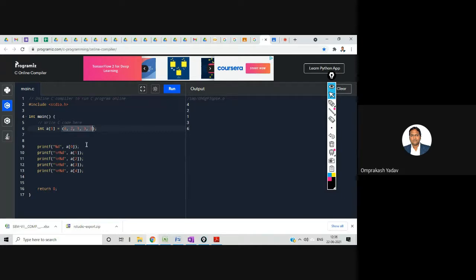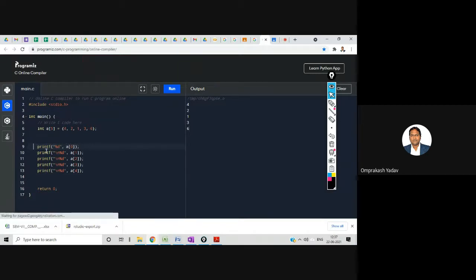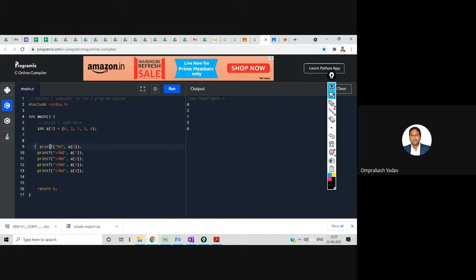Now this is a very simple program where I've stored 5 elements inside the array, and I try to display them with the index number. Let's say suppose there are 100 elements, then would I write this printf 100 times? Do you think that I am going to do that? No, right? So what I'll do, I'll write one for loop which will repeat this particular printf statement, and it will print all the 5 elements. So let me show you this one. I'll just comment this particular part.